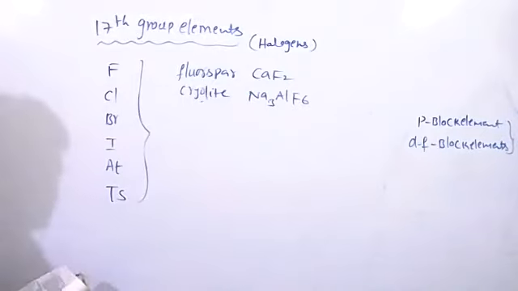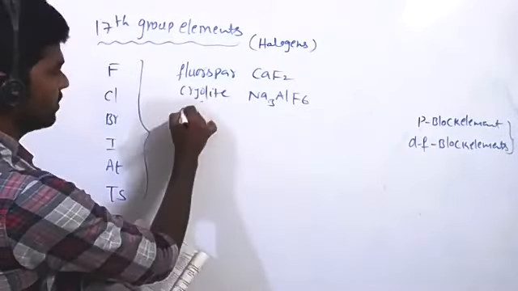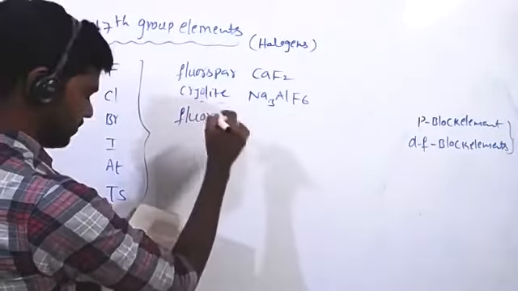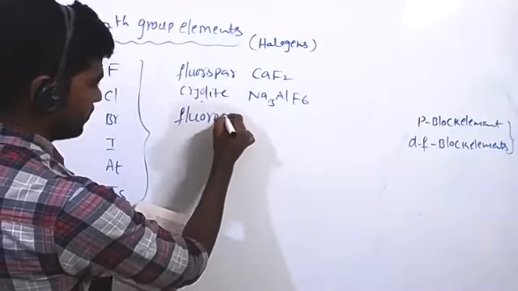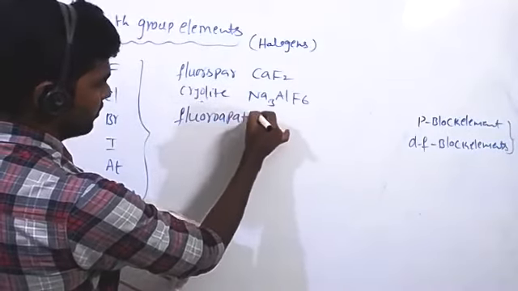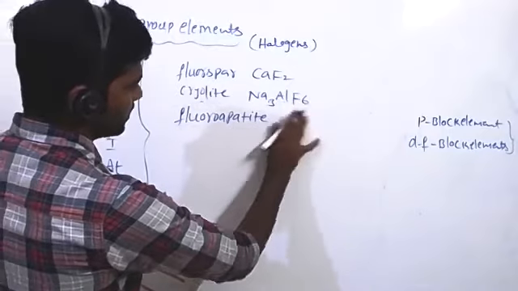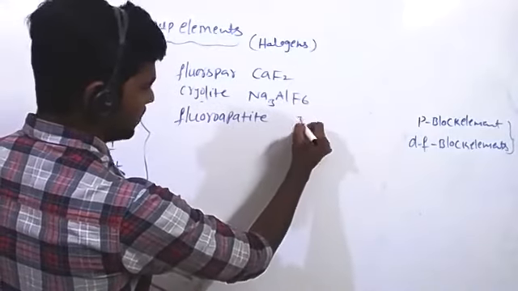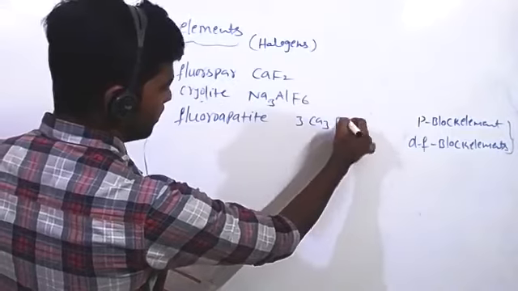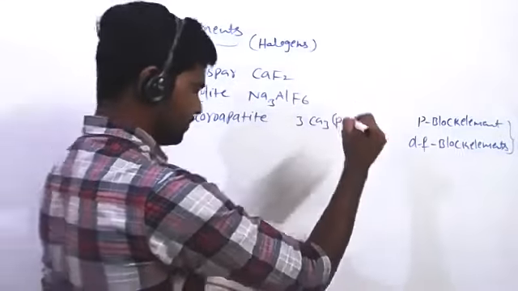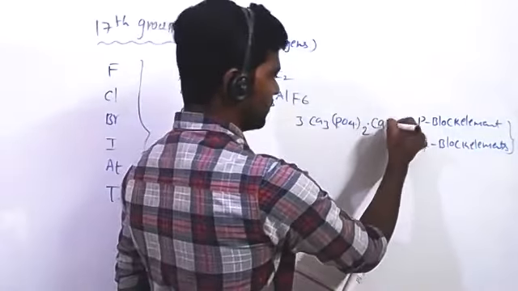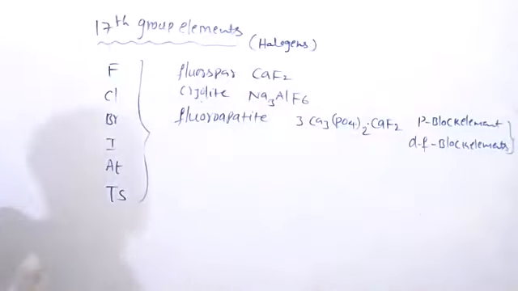In previous class also we discussed fluorapatite. Fluorapatite is 3Ca3(PO4)2·CaF2. These are the minerals of fluorine.